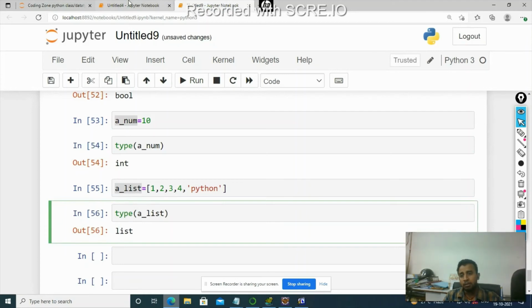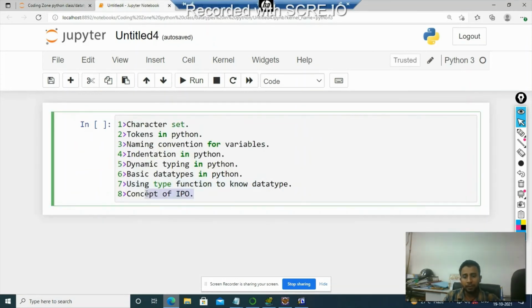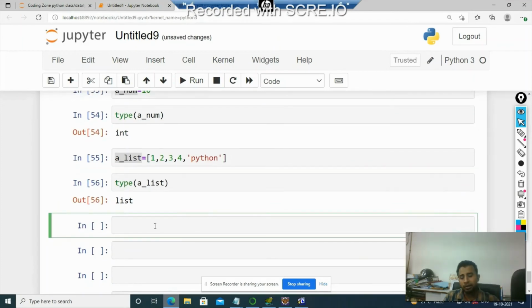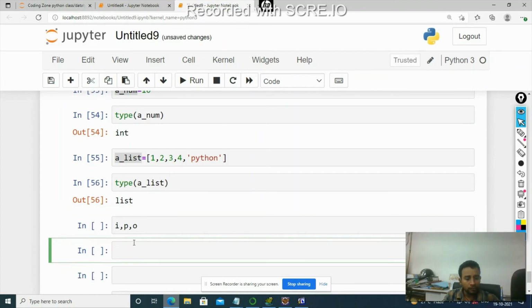Okay. Now the last topic is the concept of IPO. The concept of IPO is very simple. Any programming language has three steps. One is input, where you ask for input from the user, and the other is processing, and then it's output. Every programming language follows these three basic steps. Okay, it's input, then processing, and then output.